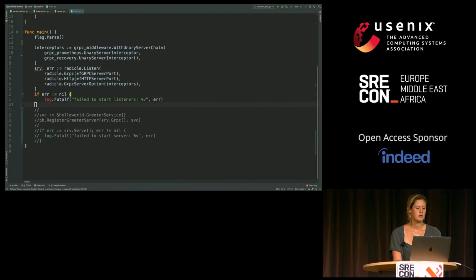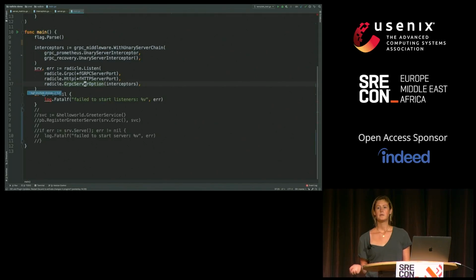What this enables us to do is, for example, have a default server interceptor chain. At Improbable, we have a default chain of interceptors that most of our services run with. This means that if I'm creating a new service, I don't necessarily need to think about all these individual parts. I can inherit from this default server chain, or inherit these default interceptors, and get a lot of functionality provided out of the box.